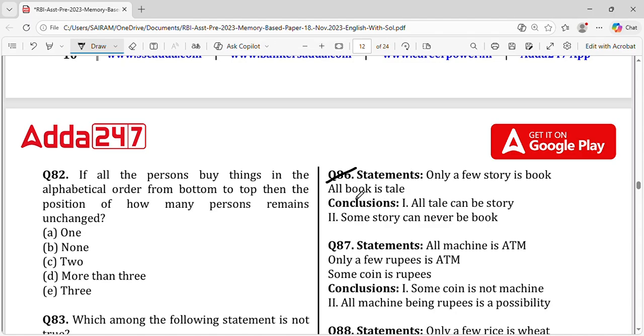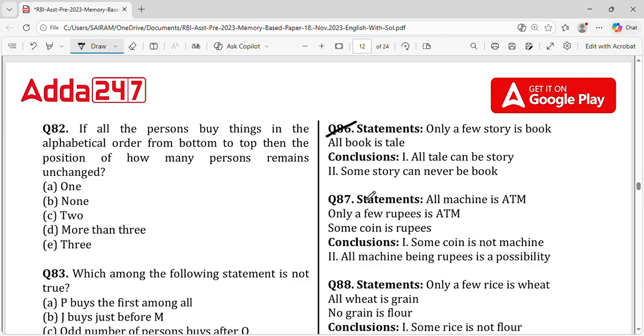So statement and conclusion were there in TCS, I have seen, but in other exams I couldn't see. But right now I am seeing it. Okay, we were having Venn diagram, that is a syllogism topic, but this one I am seeing it here. So this is also one important. So we have to understand what is the statement, and we have to see the conclusions properly.